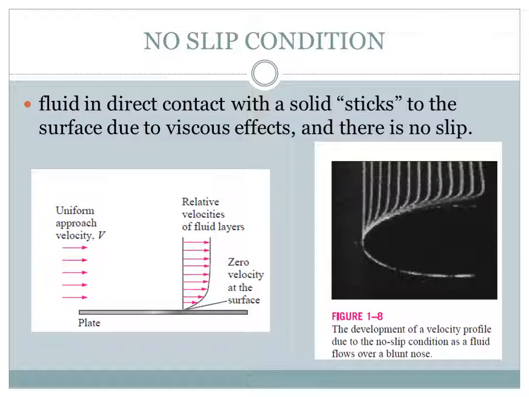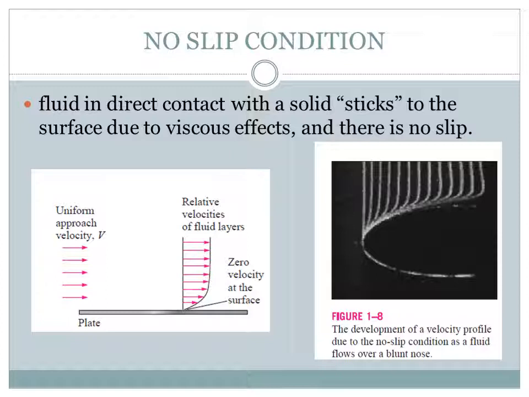On the left side of this slide, you can see a figure. At the bottom there is a plate and a fluid. Suppose it's water. Water is flowing along the surface of this plate. In the figure, the velocities of the fluid layers are also mentioned. I will explain it clearly.